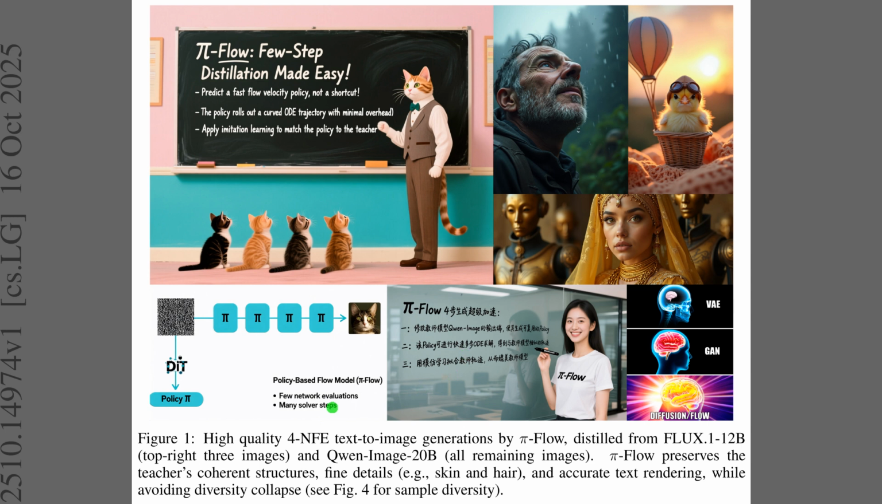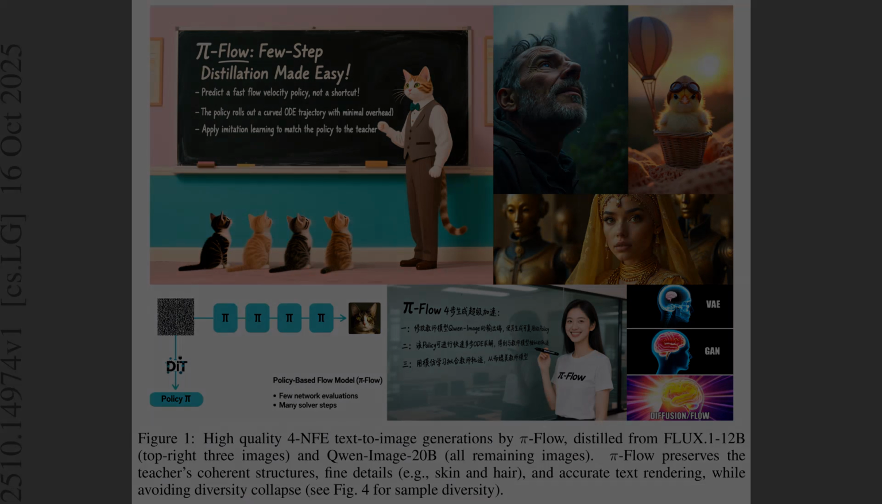The schematic at bottom left illustrates the policy-based flow. One network call predicts a policy, then many cheap solver substeps integrate the ODE. The bottom right panel reinforces the positioning among VAE, GAN, and diffusion flow.